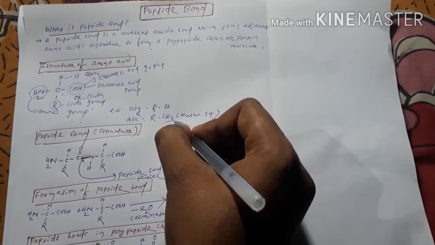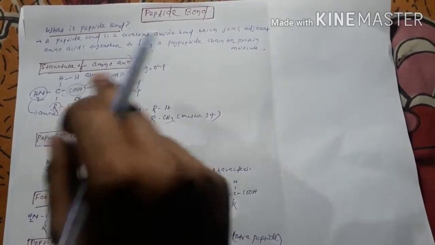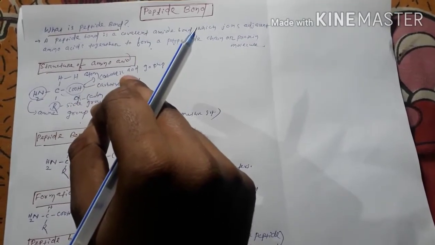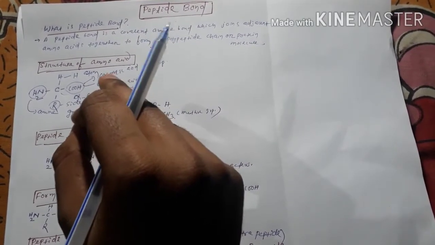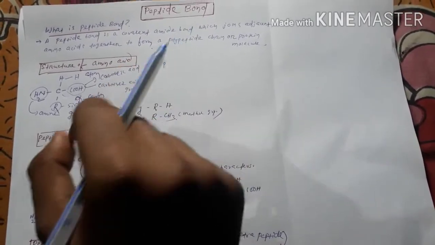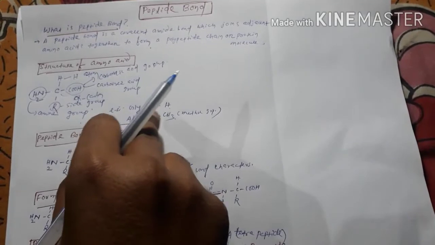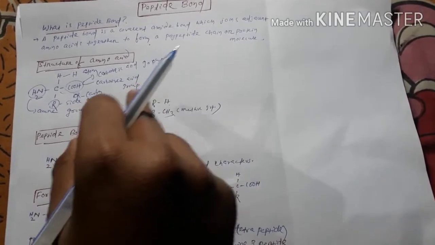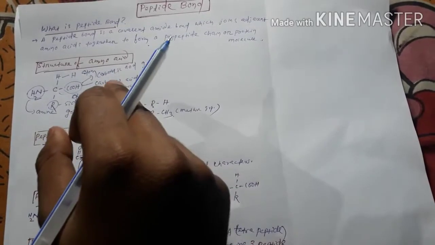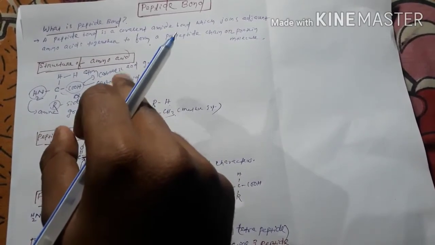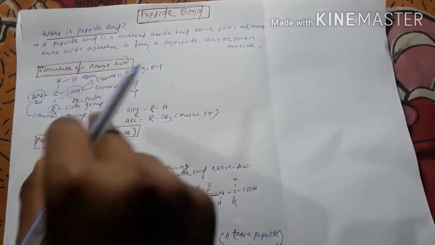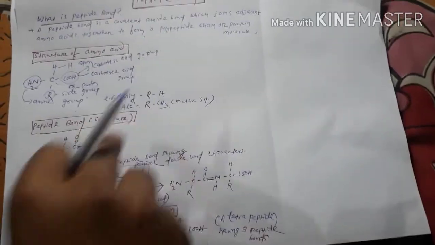In the simplest amino acid like glycine, it is just a hydrogen atom. The more complex the amino acid is, the more complex the side chain or R group will be, right?